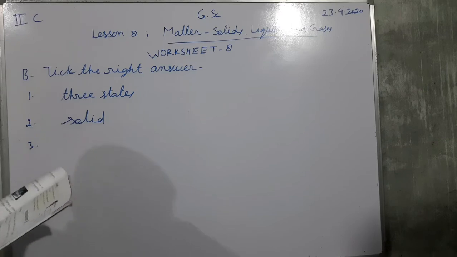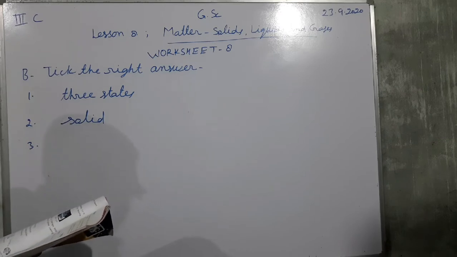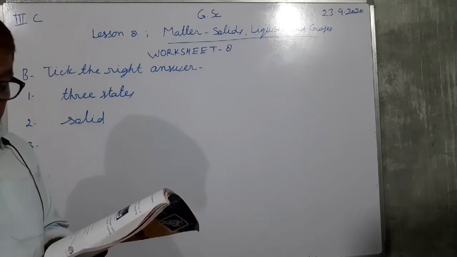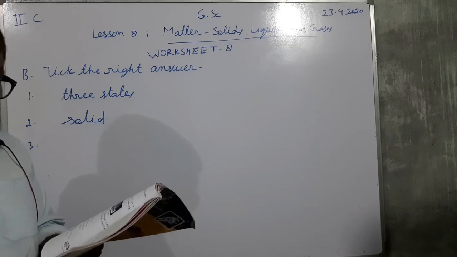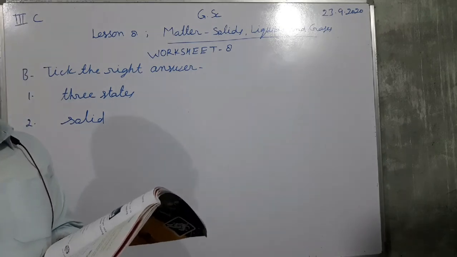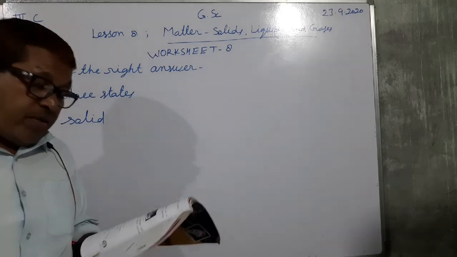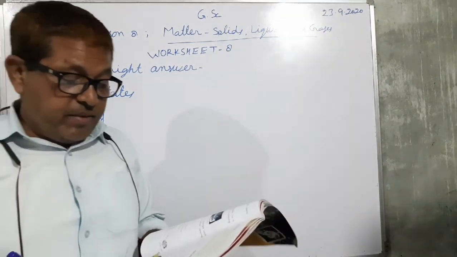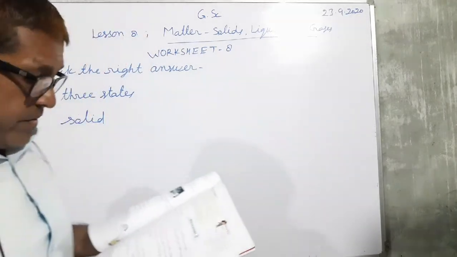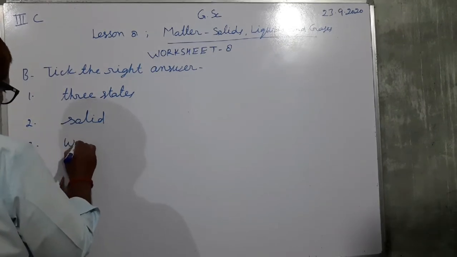And third, on cooling, steam changes into. Three options are there: vapor, water, and ice. Which will be the correct answer? On cooling, steam changes into water. Water will be the correct option. So third, write water.